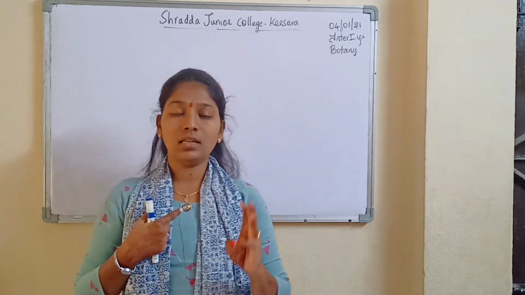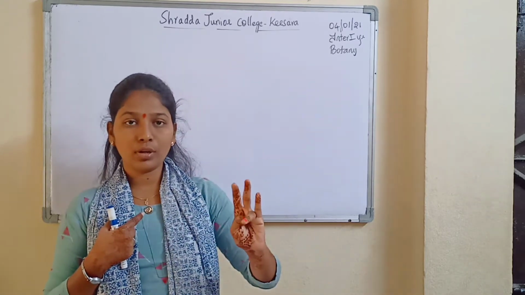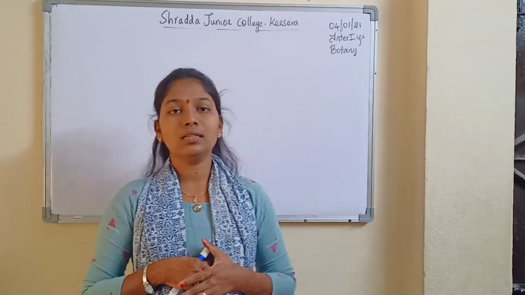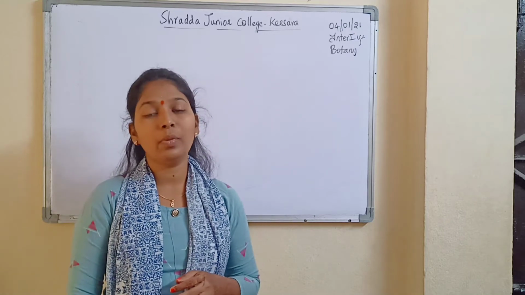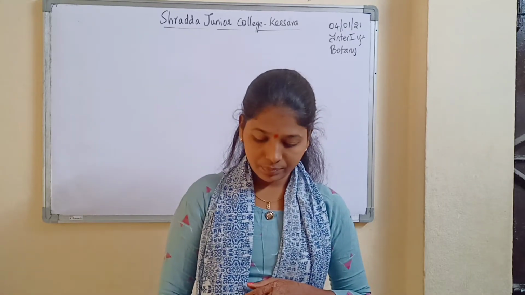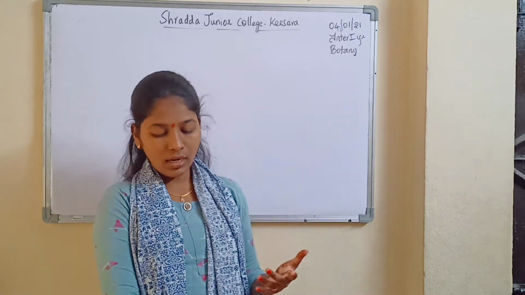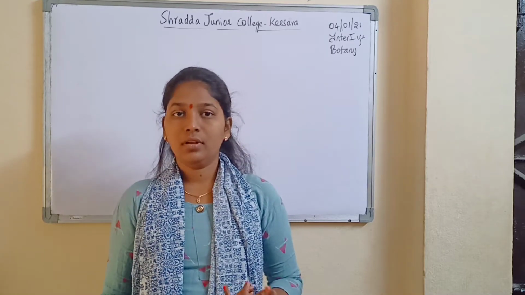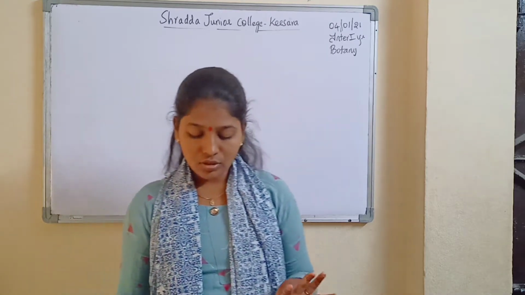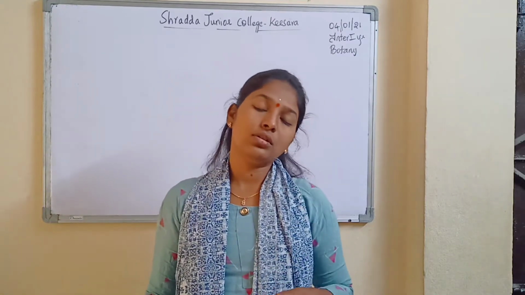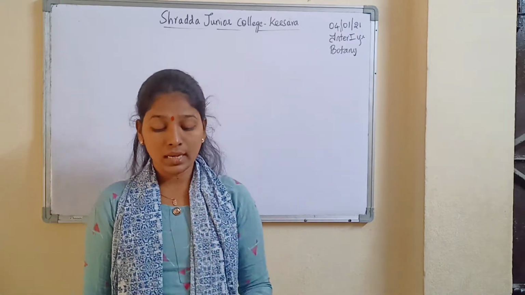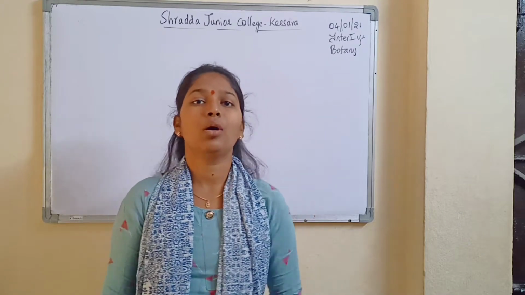And 9th is nothing but unit of life. 10th, biomolecules. 11th, cell cycle and cell division. 12th, histology and anatomy of flowering plants. 13th, plant ecology or ecological adaptations. Okay, so this is all about your 13 chapters. So we have done with our 8 chapters and we also discussed the 12th chapter. And now in this class I will be discussing the 9th.